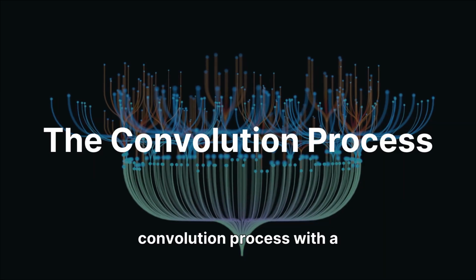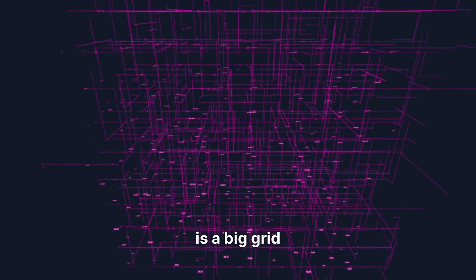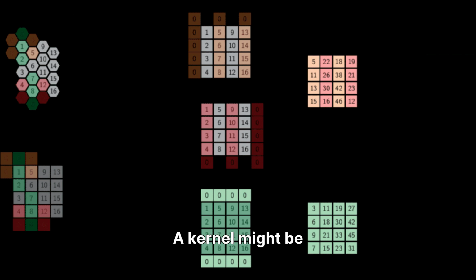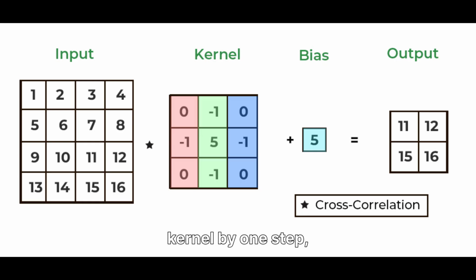Let's break down the convolution process with a simple analogy. Let's say your input is a big grid of numbers, like an image where pixels are numbers. A kernel might be a smaller 2 by 2 grid. You place the kernel on the top left corner of the input, multiply overlapping numbers, add them up, and write the result into a new grid. Then you slide the kernel by one step, like moving a window, and repeat. That sliding, multiplying, and summing is the convolution.